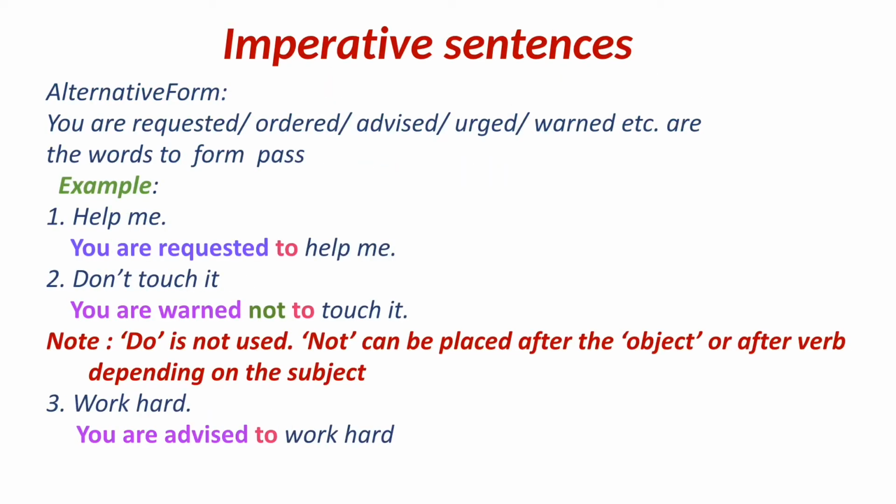To change the imperative sentences into passive form, we have one alternative form also. You are requested, you are ordered, you are advised, you are urged, you are warned, etc. are the words to form passive voice. Example is here. Help me. You are requested to help me. So here we will add you are requested, then to.